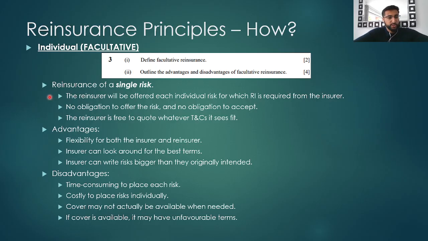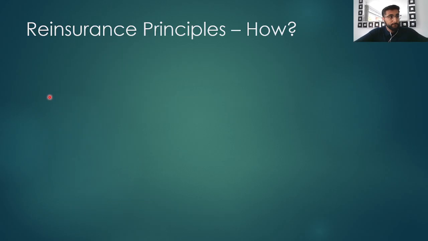In terms of the disadvantages, it's very time consuming to place each risk, and it can be quite costly. And when the insurance company needs cover, it might not actually be available, or if it is available, it might have unfavorable terms. So that's facultative reinsurance, which is reinsurance of a single risk. Now we'll look at another way.